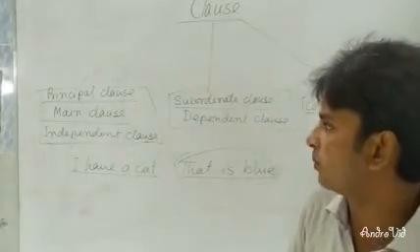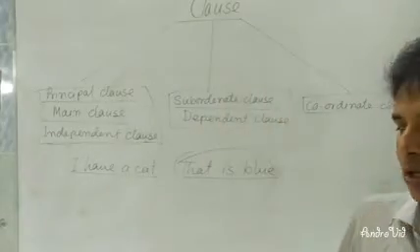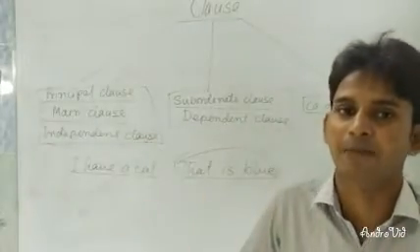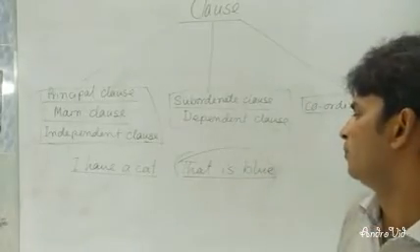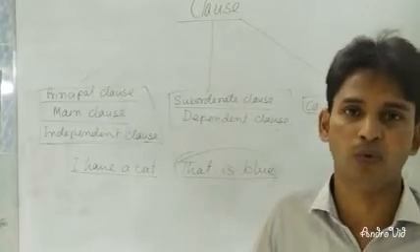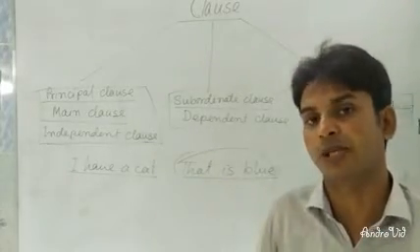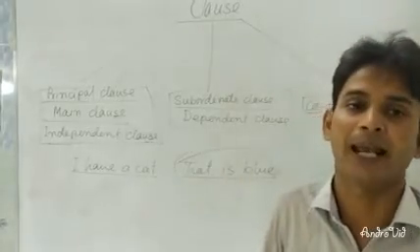So now I hope it is clear here. "I have a cat" is a principal clause because it can express its meaning alone. "That is blue." So what is blue? We don't know. It is unknown. So it is called subordinate clause because it can't express its meaning alone.